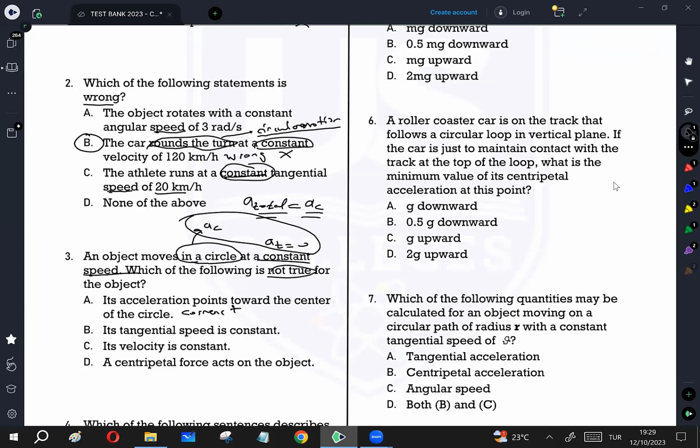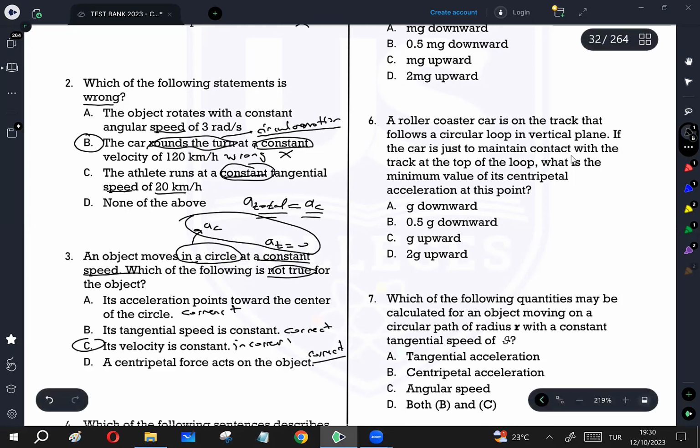Its tangential speed is constant, its speed is constant. This is correct. So we are looking for the incorrect answer. Its velocity is constant. This is not correct, because in a circular path, velocity is not constant. The direction of the motion continuously changes. That's why velocity cannot be constant. Incorrect. So this is the answer. Centripetal force acts on the object. Of course, if an object is moving in a circular path, centripetal force must act on the object. This is correct. So the choice is C, which is the incorrect answer.